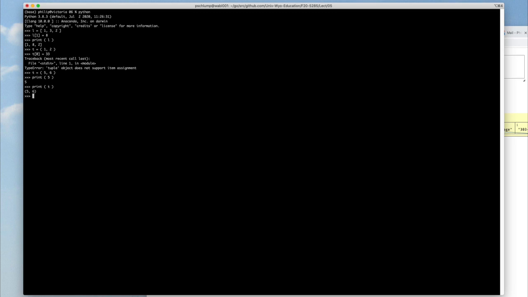I made one real quick and moved on. And you see it's 5, 6. So I can go and change the entire tuple, but once I've created it, it's fixed. This is called immutable. You can't change it, you can't mutate it, you can't tweak what's inside it. It's immutable. All right, so why would you want immutable data?